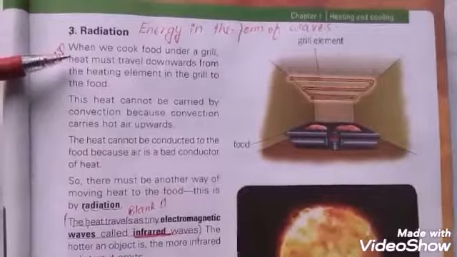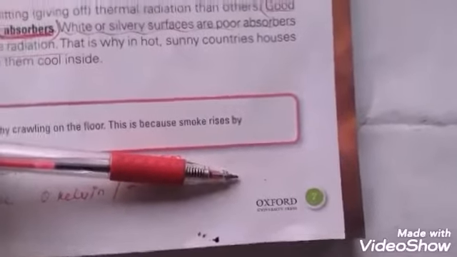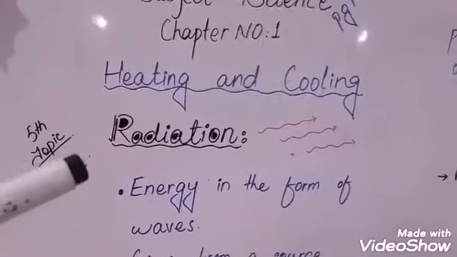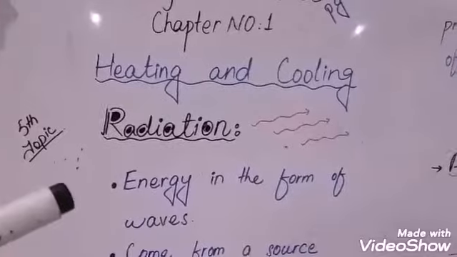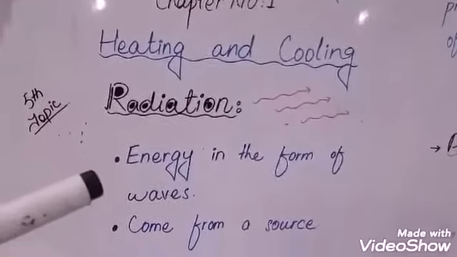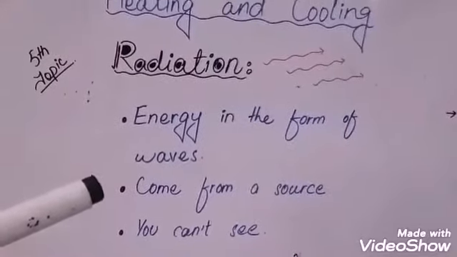Dear students, the next way of transfer of heat is radiation. Page number 7, topic radiation. Radiation is the energy in the form of waves. Energy that is present in the form of waves and that comes from a source. These radiations that you can't see, these are